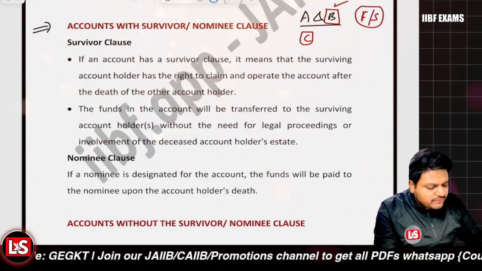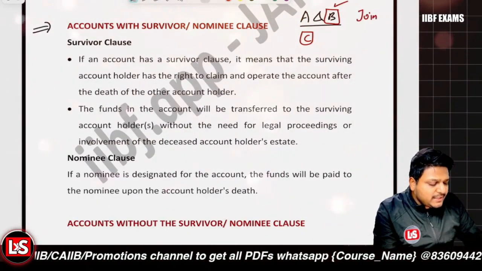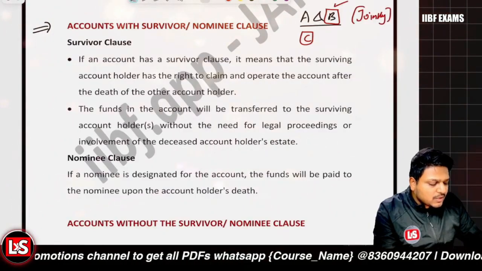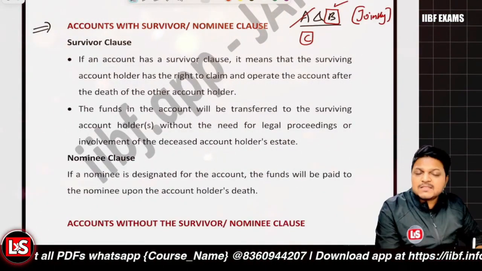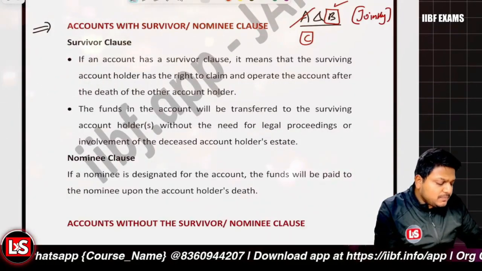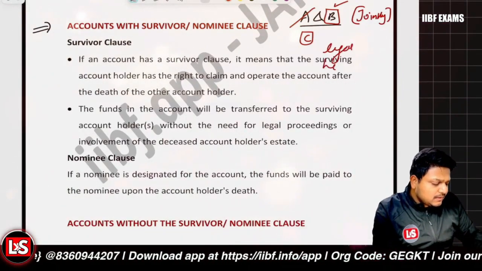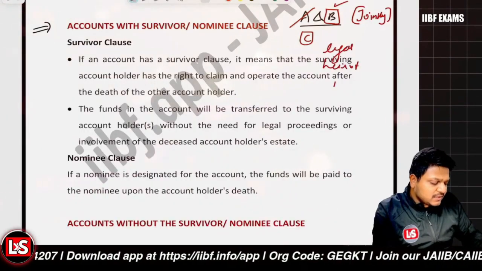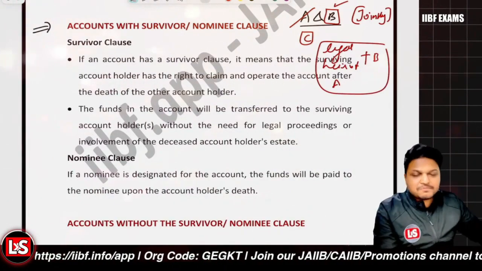Now, the third scenario we are considering is a jointly operated account. If person A dies, in that scenario, the legal heirs of person A, along with person B, will be getting the balance.